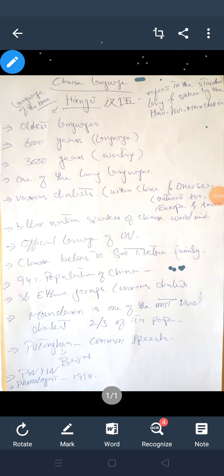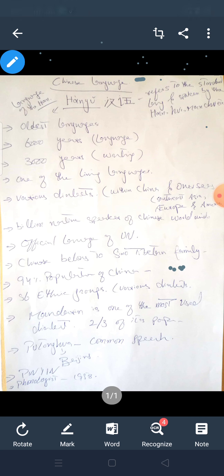Moreover, the Chinese language is considered one of the official languages of the United Nations. We know very well that the United Nations is one of the most famous organizations of the world, basically working for peace and other different aspects. The Chinese language is one of the most used languages, and it is considered one of the official and working languages of the United Nations.